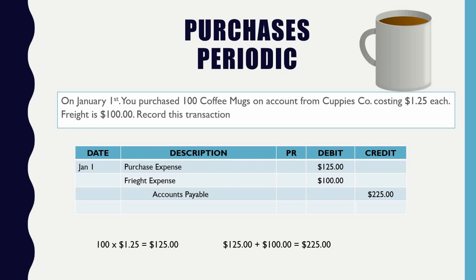Good, right? We're going to recognize our purchase expense, we're going to recognize our freight expense, and we're going to recognize our accounts payable, because we placed it on account. So with that being said, this is exactly how it's going to look. We know that we purchased the items for $1.25 each, and shipping is separate. So that's where we recognize our purchase.